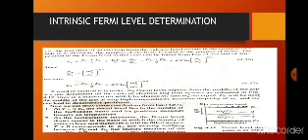The position of the Fermi level in this case can be found from equations 4.35 and 4.36, which are given in the text, by the equation EF is equal to (EC plus EV) divided by 2 plus KT by 2 ln NV by NC, as shown in the equation. So this is equal to (EC plus EV) divided by 2 plus KT ln in brackets NV by NC to the power half, as we have shown in this equation.